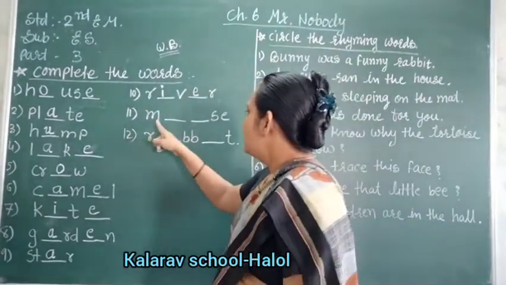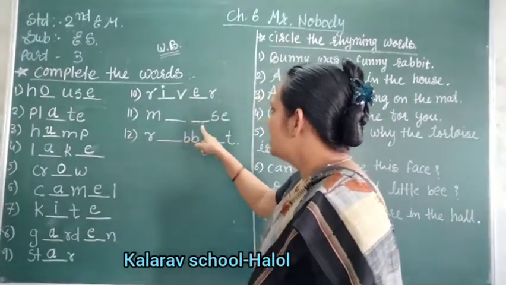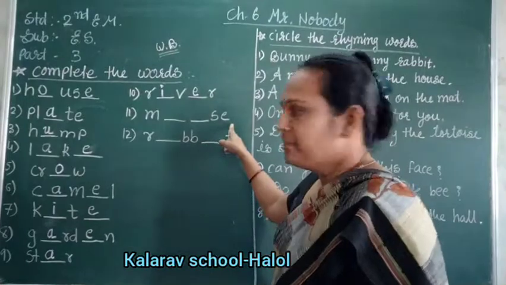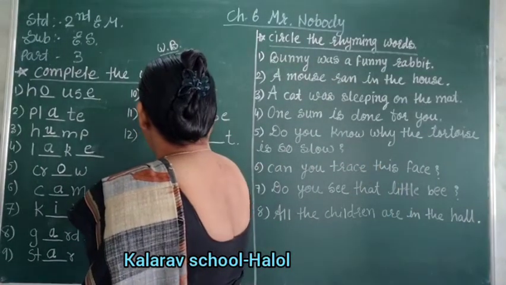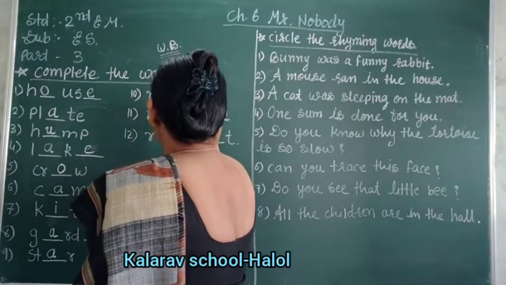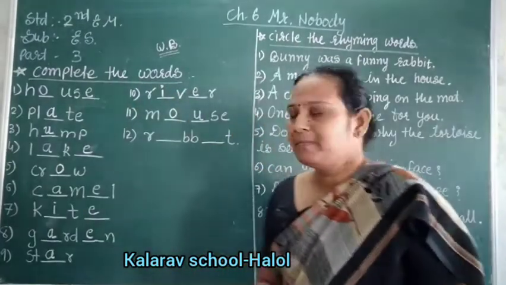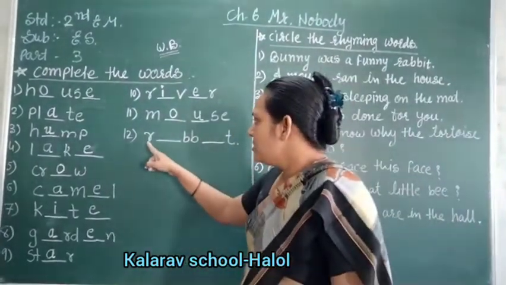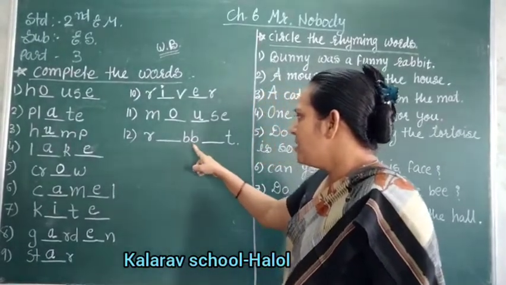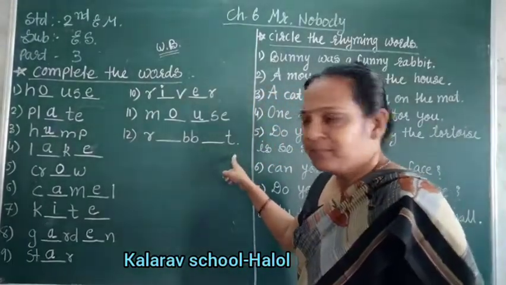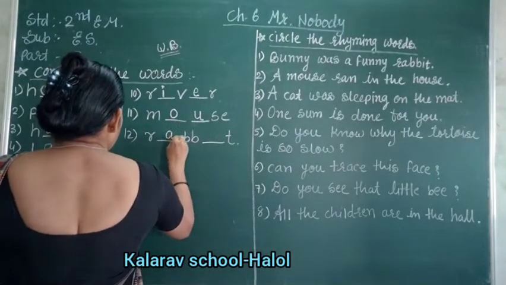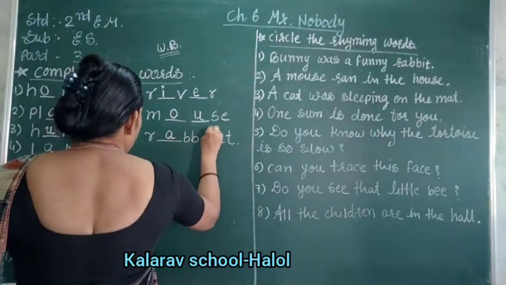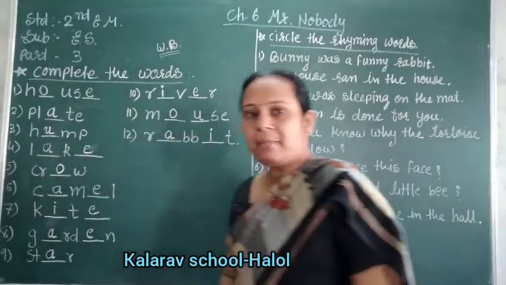Eleven number, M dash dash S E. Then M O U S E, mouse. Twelve number, R blank double B blank T. Then R A double B I T, rabbit.